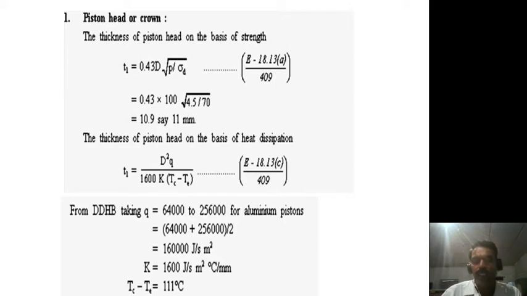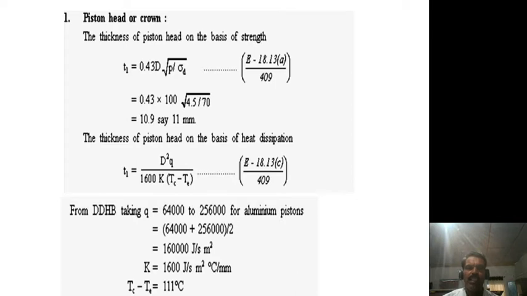Whichever is the higher value, whether the strength value or the dissipation value, that should be taken into consideration for the next design. So the first point is clear. Second, we have to design the piston rings. Third, the design of piston skirt, design of piston barrel and design of piston pin. These are all the points to be remembered while doing the design of the piston.